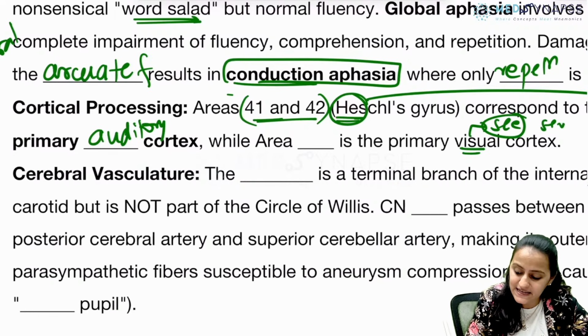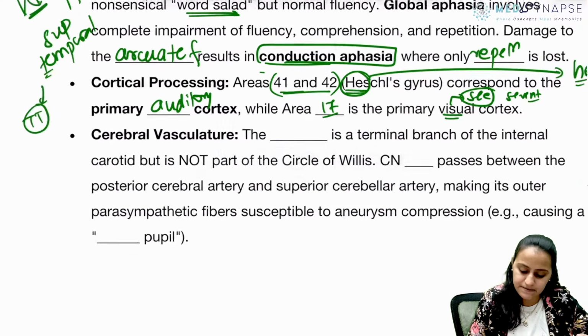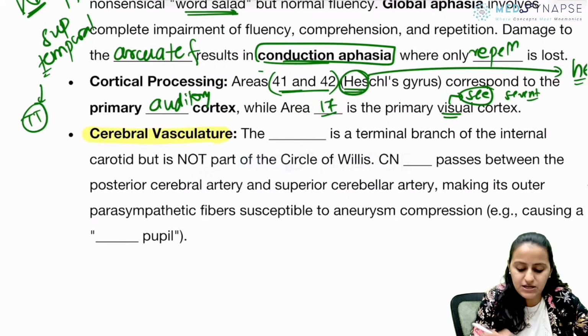C is S-E-S-E, area 17. 17, seeing ke liye, 17. Going to the cerebral vasculature.